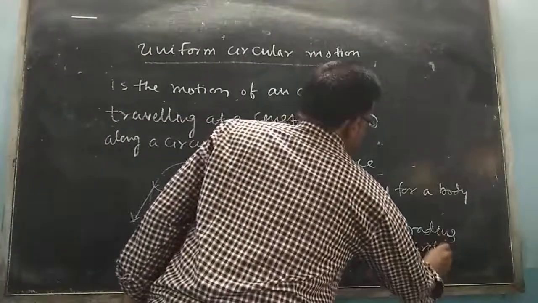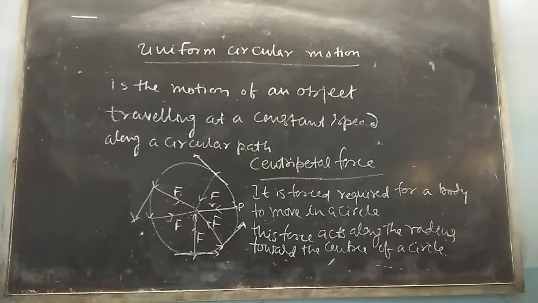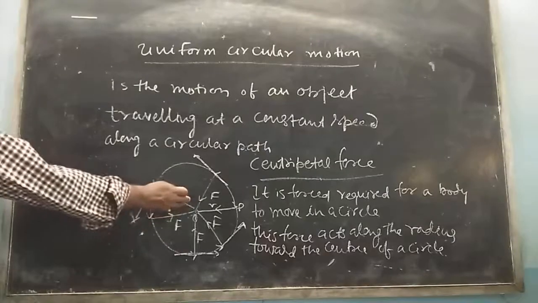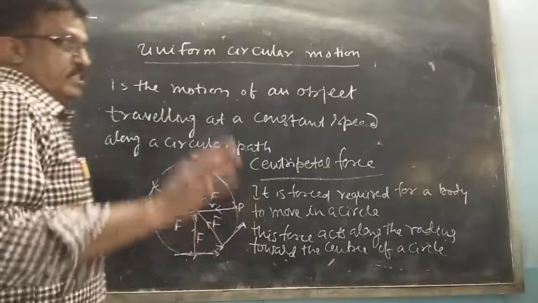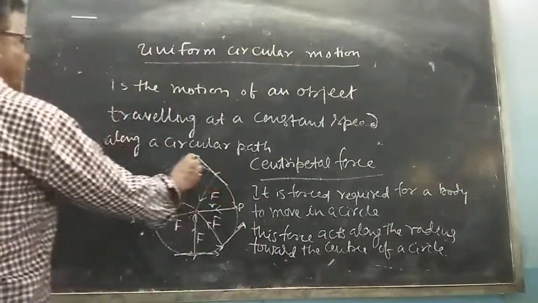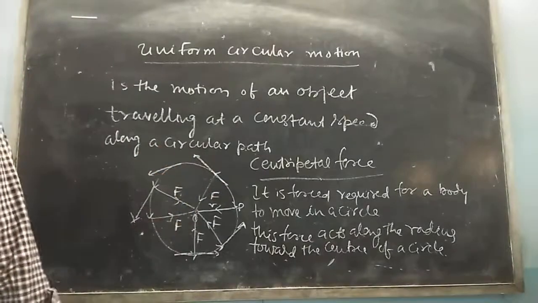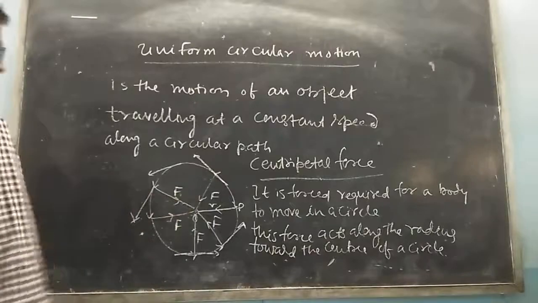Is it clear? Write down this definition. What is centripetal force here? So I can say, dear children, it is the force towards the center. On account of continuous change in the direction of motion of the body, you are seeing here every time the direction of the motion changes. So there is change in the velocity of the body.